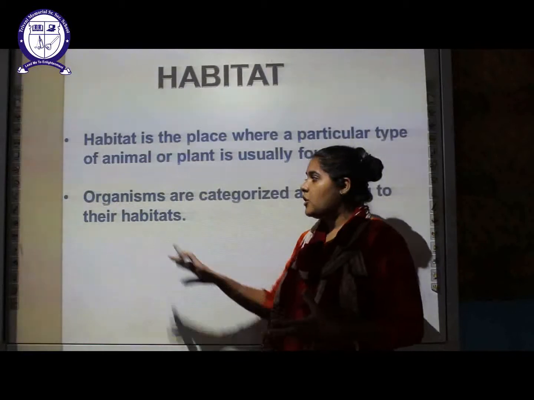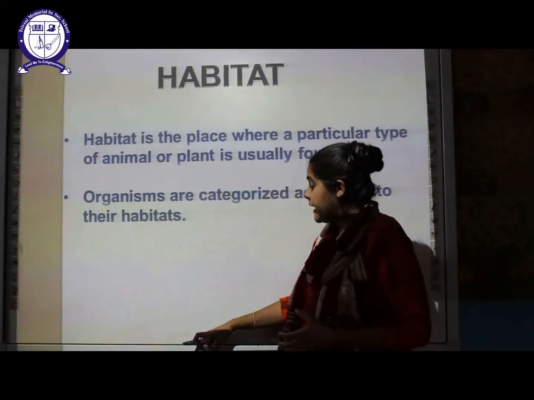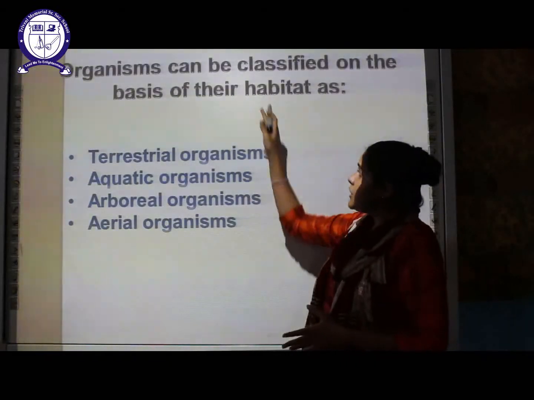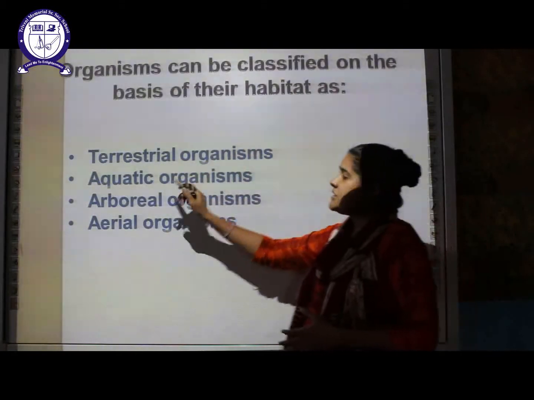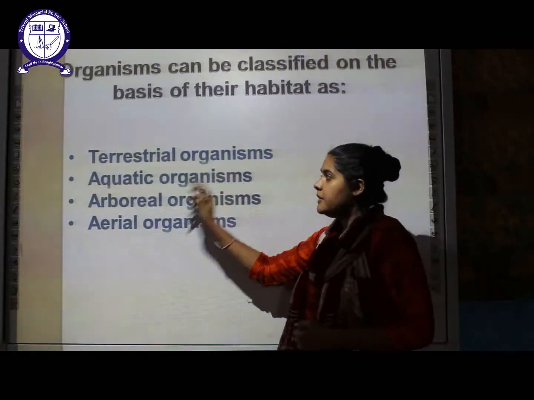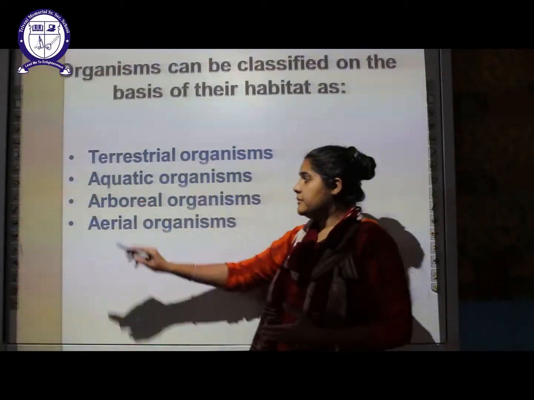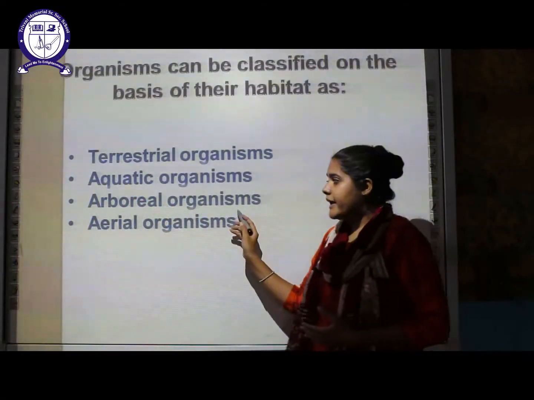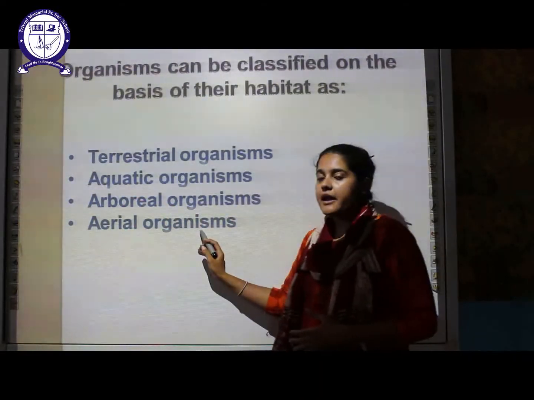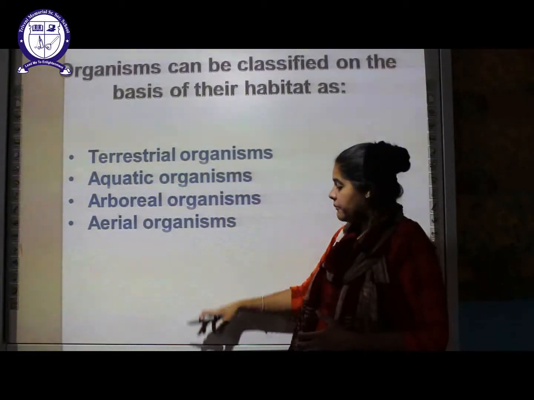Organisms are categorized according to their habitat. We can classify the organisms based on their habitat. So what are the various classifications? The first one is terrestrial organism, then there are aquatic organism, the next is arboreal organism, and the fourth one is aerial organism. We will go through them one by one.